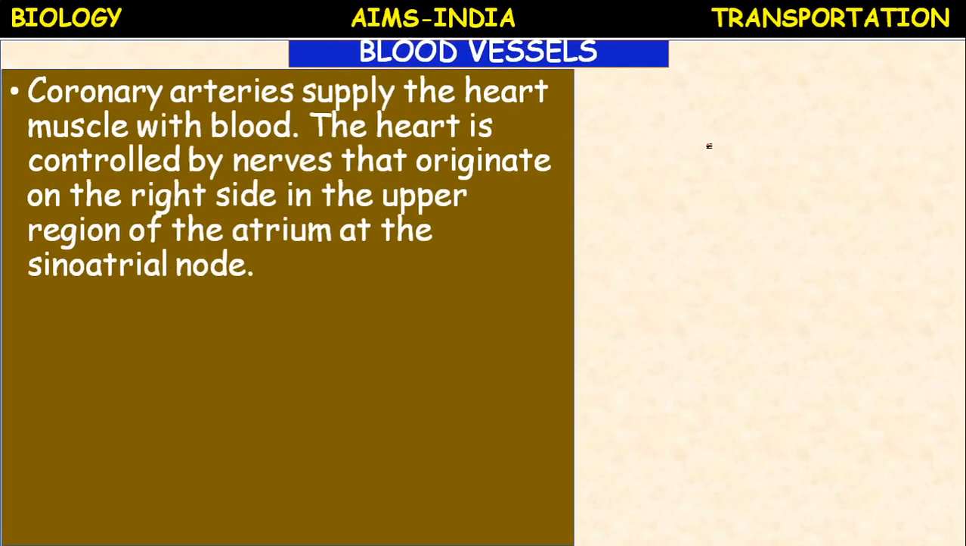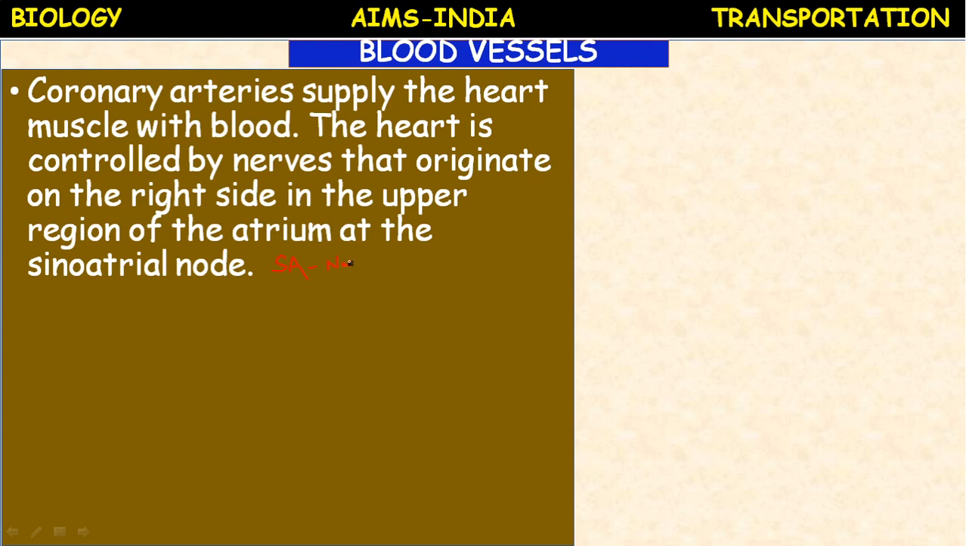Next, blood vessels. Coronary arteries are the blood vessels which supply the blood to the heart muscles. The heart is controlled by nerves that originate on the right side in the upper region of the atrium at the sinoatrial node, or we can call it the sinoauricular node, or simply the SA node. The heartbeat starts from this node.